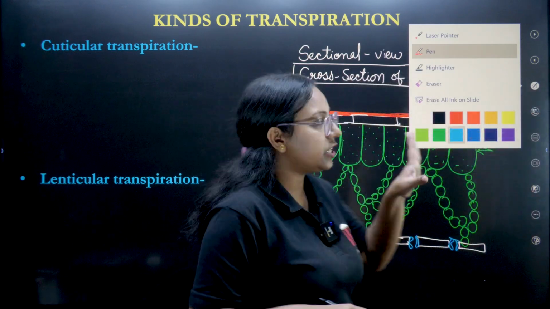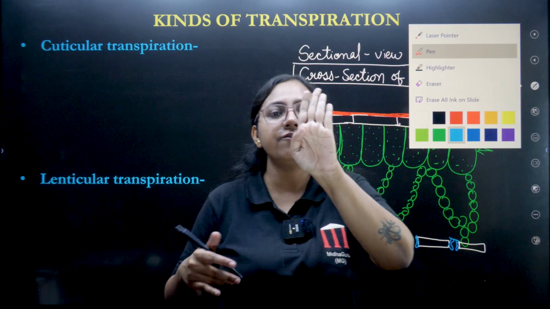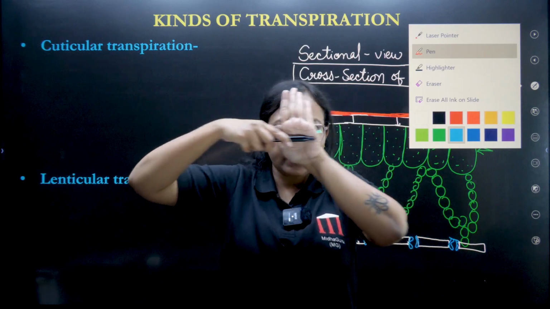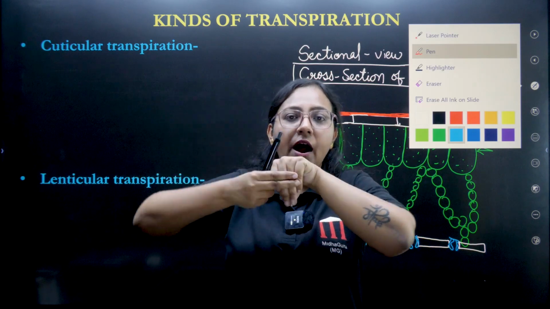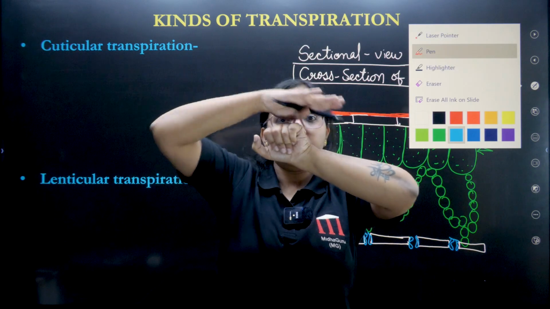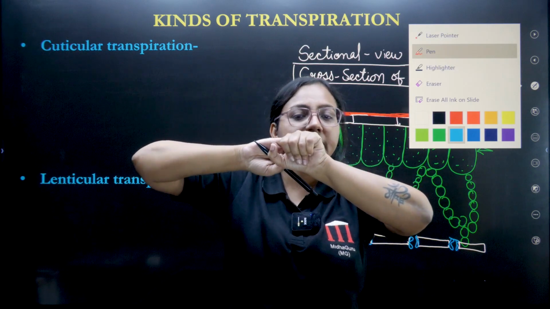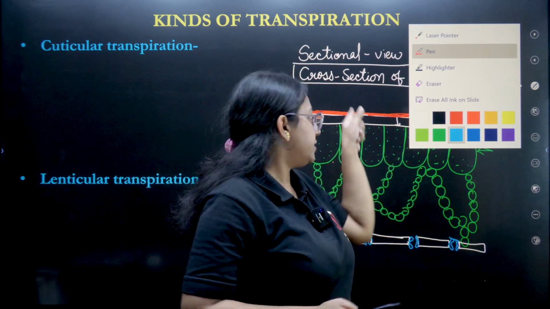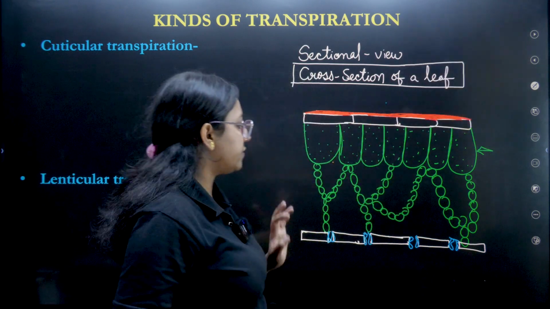And what is this section? Let me make you understand. Let's suppose this is a leaf. I have cut this leaf horizontally in this way. Now I have two parts. Now I will make the leaf like this, and this is the section. This section has been drawn in this way, right?